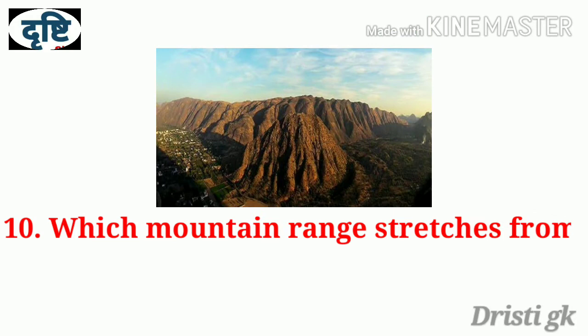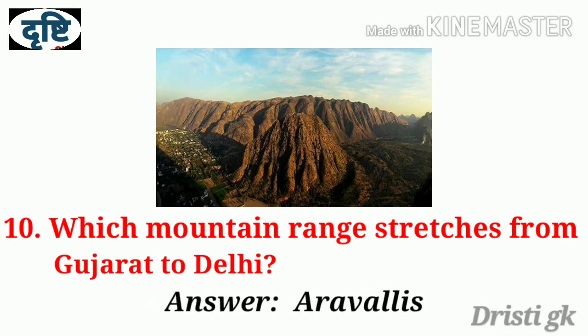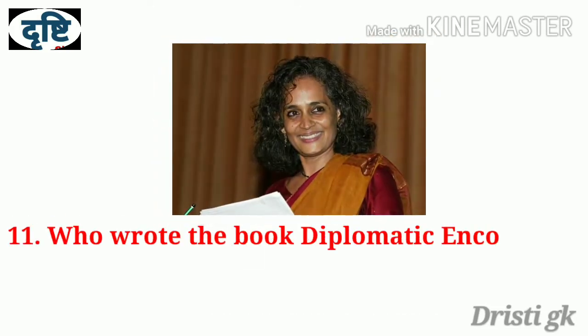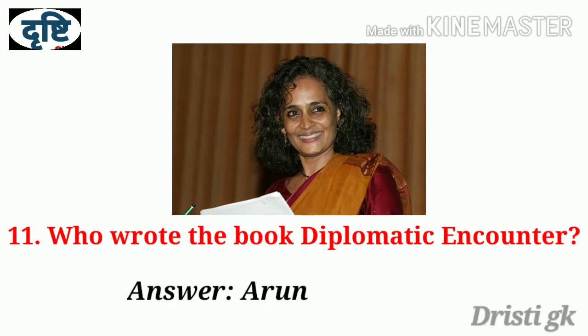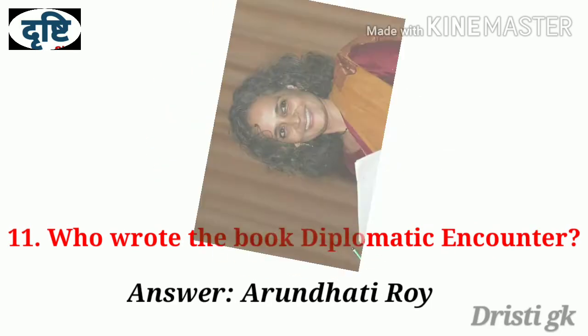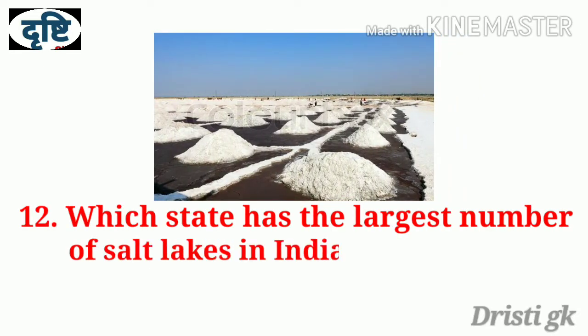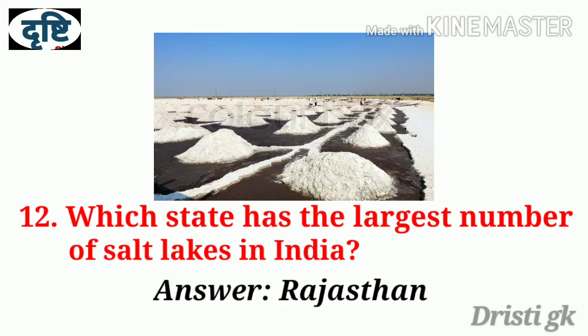Question number 10. Which mountain range stretches from Gujarat to Delhi? Answer is Aravallis. Question number 11. Who wrote the book Diplomatic Encounter? Answer is Arundhati Roy. Question number 12. Which state has the largest number of salt lakes in India? Answer is Rajasthan.